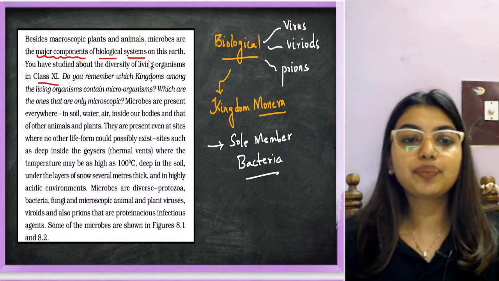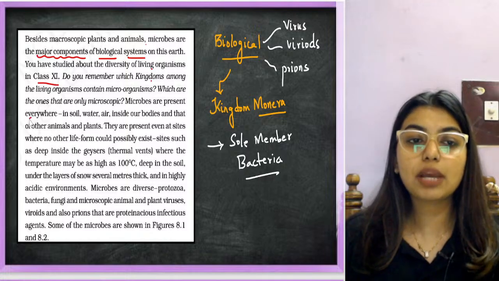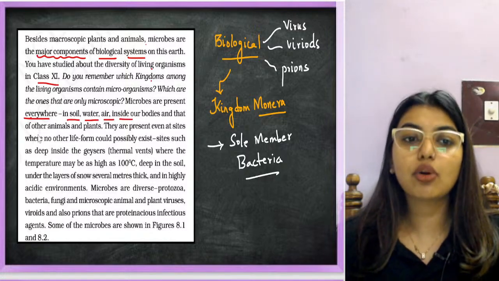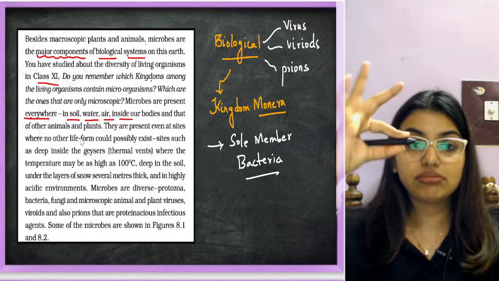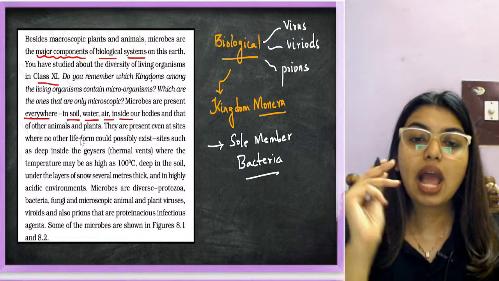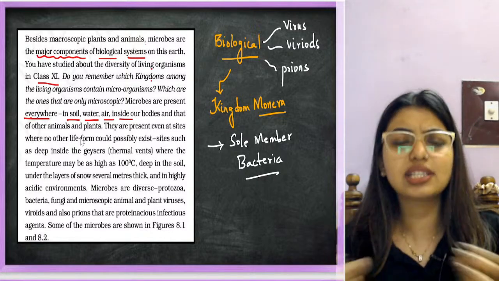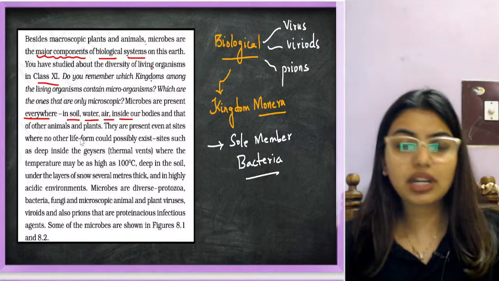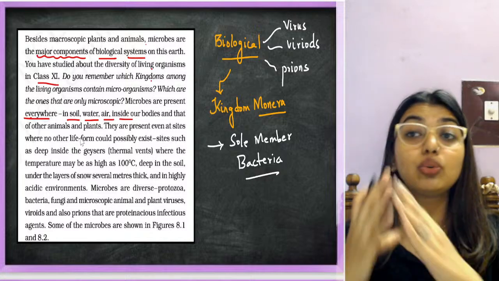So students, which are the ones that are only microscopic? Microbes are present everywhere: in the soil, water, air, inside our bodies, and that of other animals and plants. Now imagine, let's take this pen. If I check it under the microscope, I will be able to see millions of bacteria, for the very simple reason that my hands are filled with microbes. Whatever I'm touching, everything has microbes. Everywhere around me there are microbes, including in the air.